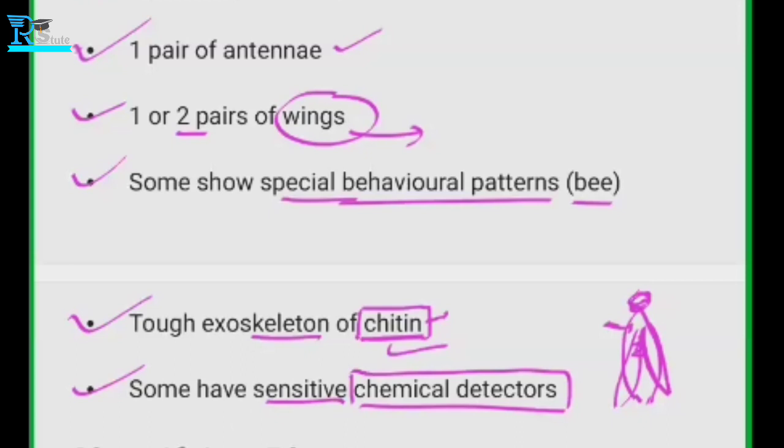For example, ants can detect sweets; they do have a sense of sweetness. So if you drop any sweets on the floor, in a few moments you will see many insects there. To sense that chemical, they have chemical detectors.